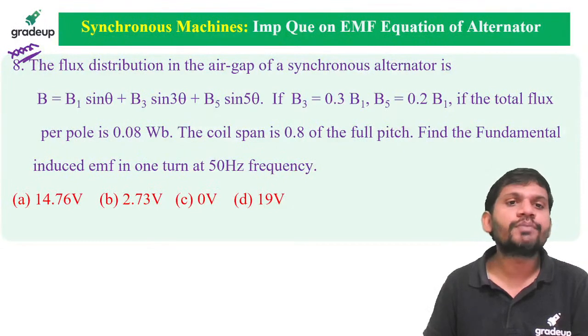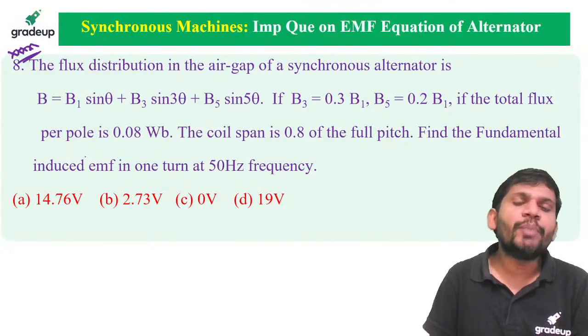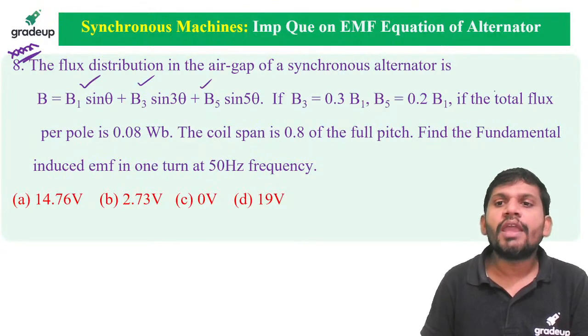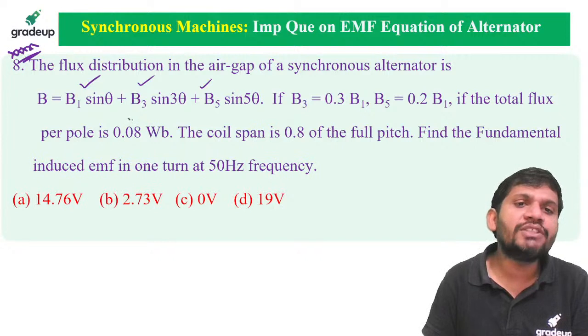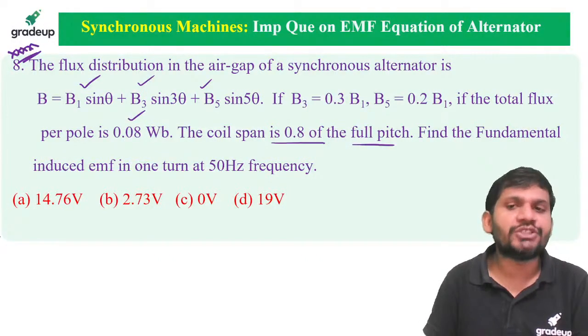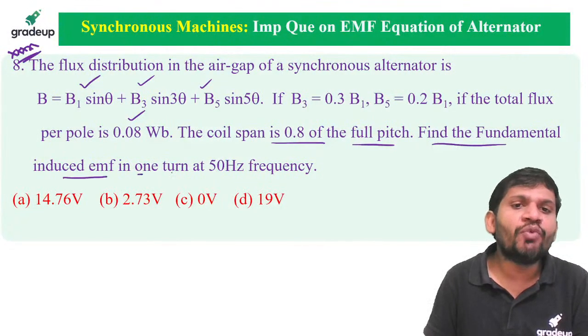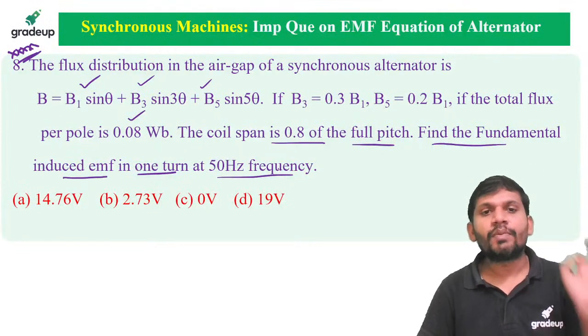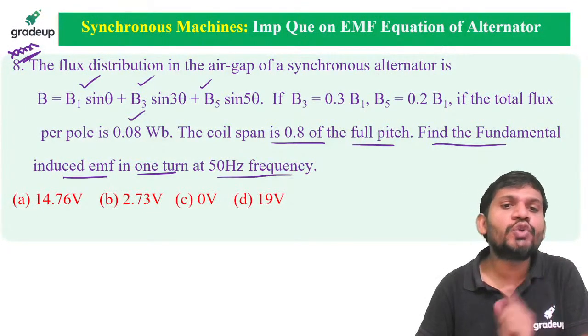Please concentrate. The flux distribution in the air gap of a synchronous generator consists of fundamental, third harmonic, fifth harmonic. If the total flux per pole is 0.08 Webers, the coil span is 0.8 of the full pitch. Find the fundamental induced EMF in one turn at 50 Hz frequency.